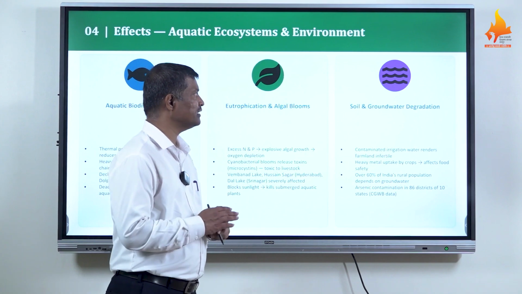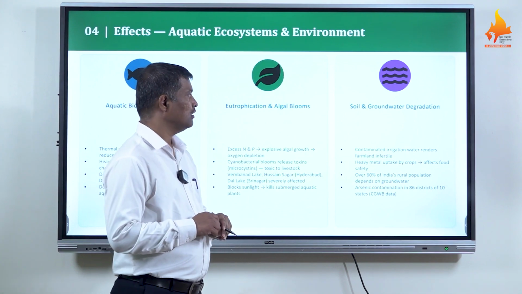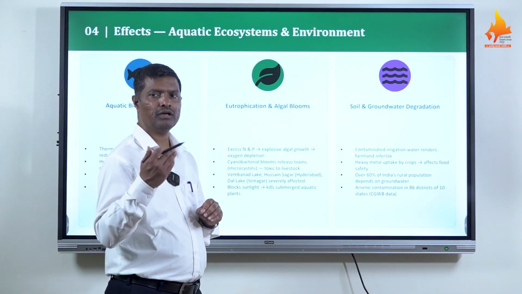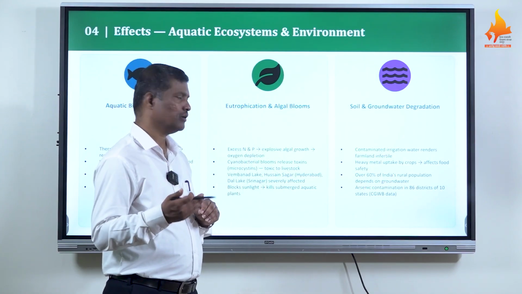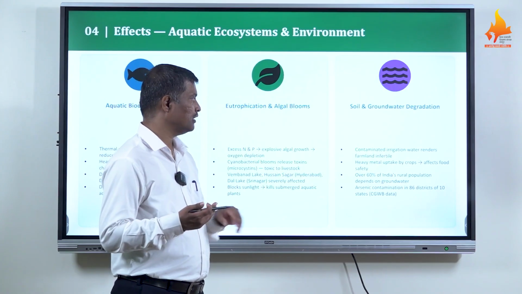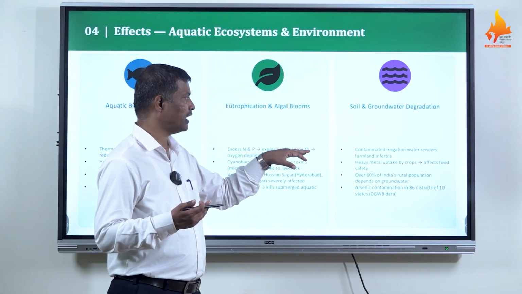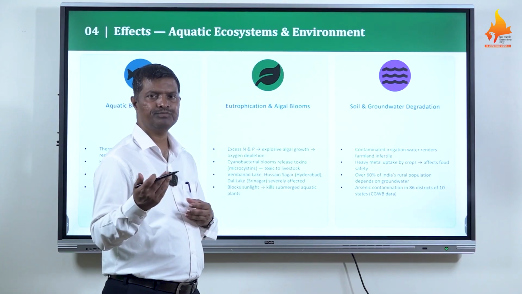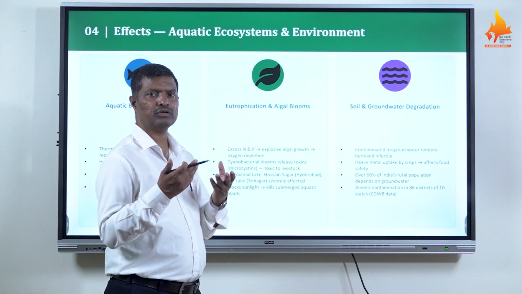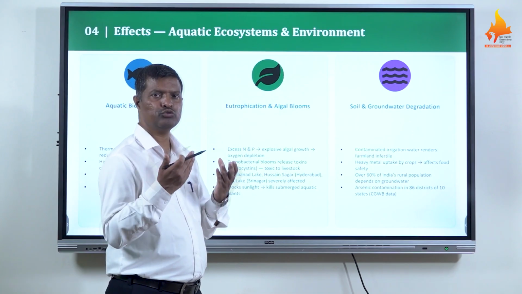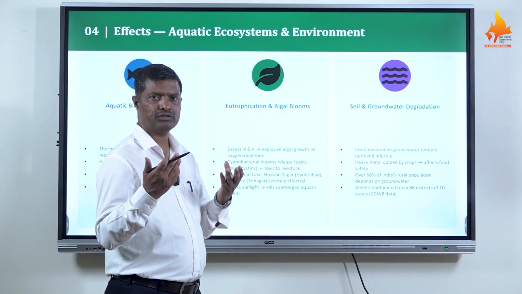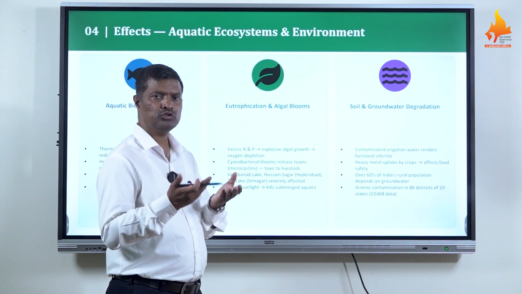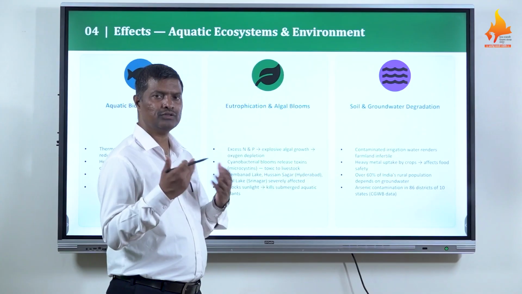Then you think about soil and groundwater degradation. So, contaminated irrigation water renders farmland infertile. Agricultural production also decreases because soil fertility also decreases. Then heavy metal uptake by crops affects food safety. Definitely, when such polluted water goes to the field, crops also take up this water, and heavy metals accumulate in the tissue of grains as well as plant products. When we take such plant products as food, definitely those biomagnify into humans as well as other living organisms.